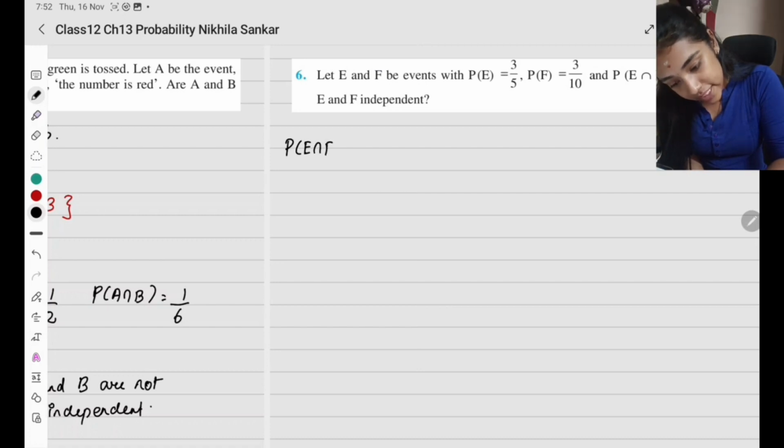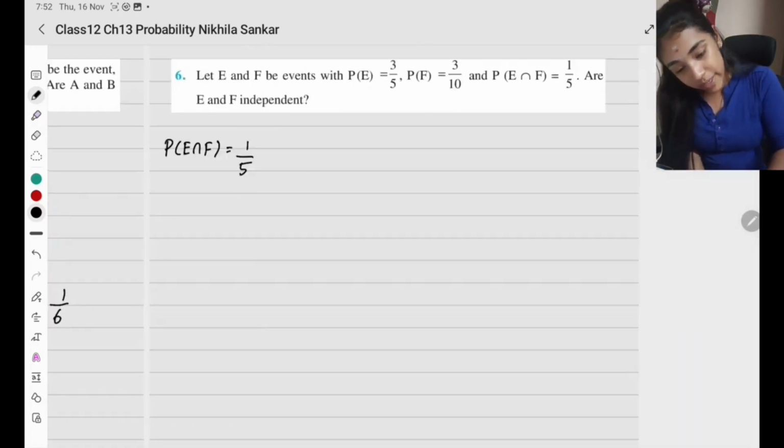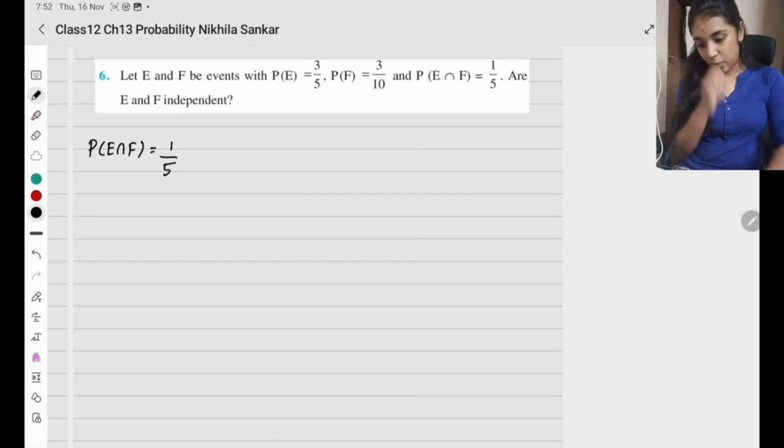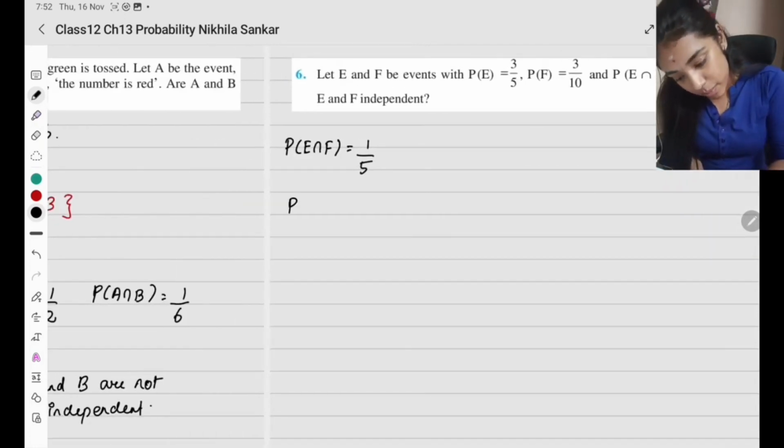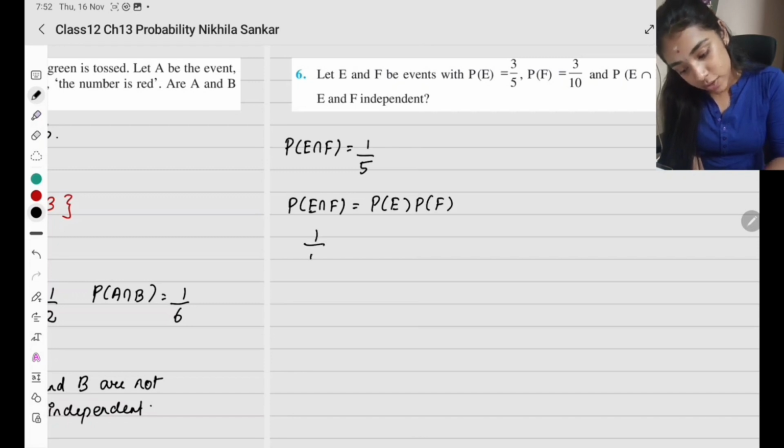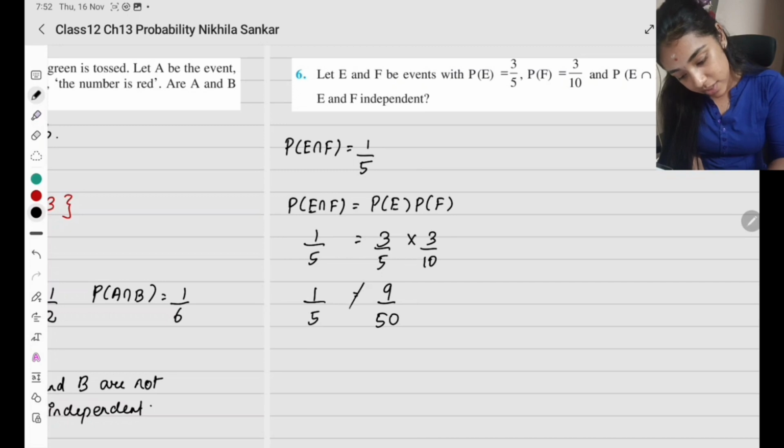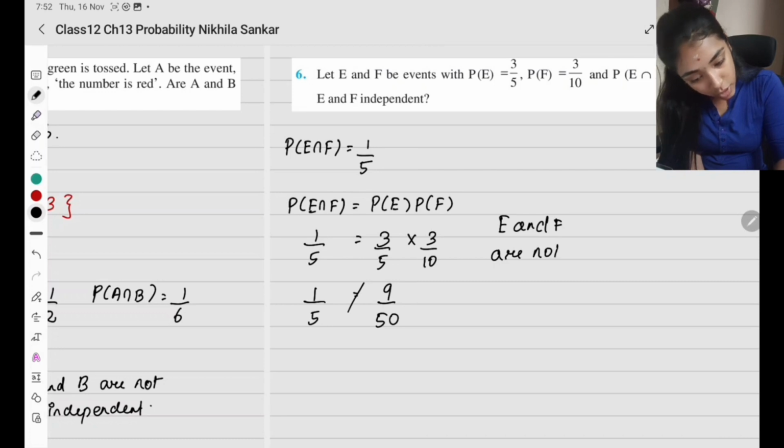Probability of E intersection F is given to be 1 by 5. Can you see the question? Now let's check. Probability of E intersection F equals probability of E times probability of F. So this is 1 by 5 equals 3 by 5 times 3 by 10. We can see here, 1 by 5 equals 9 divided by 50. This is not equal. So E and F are not independent.